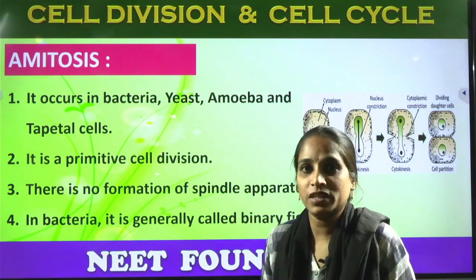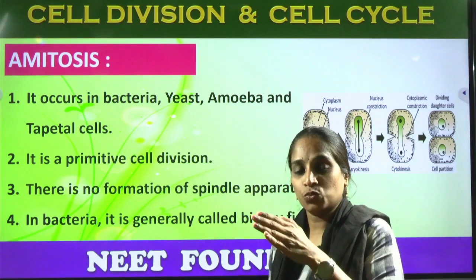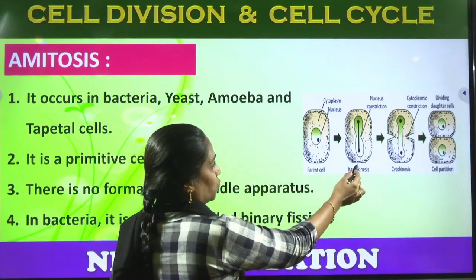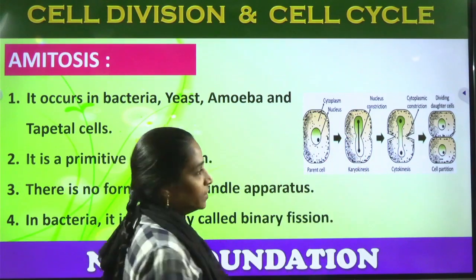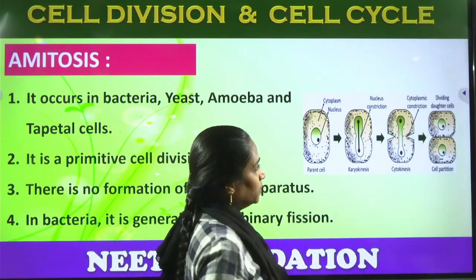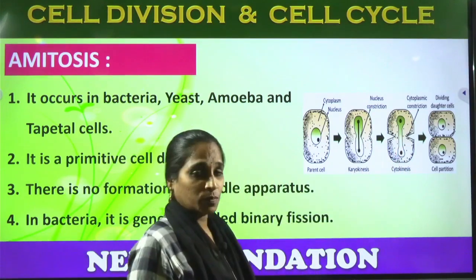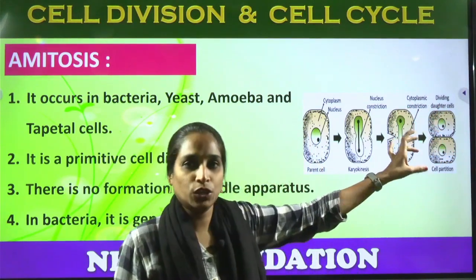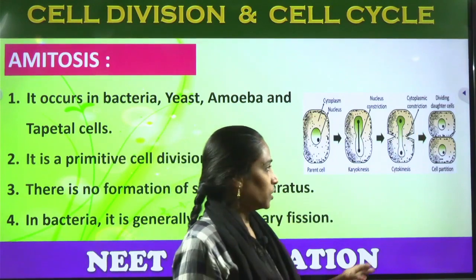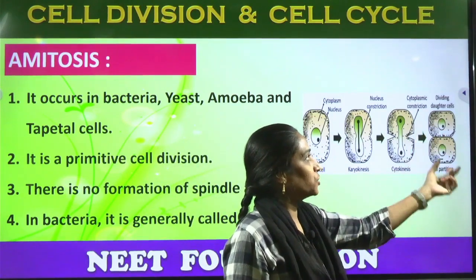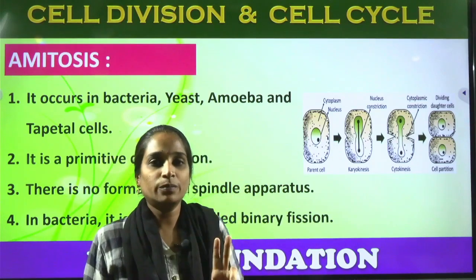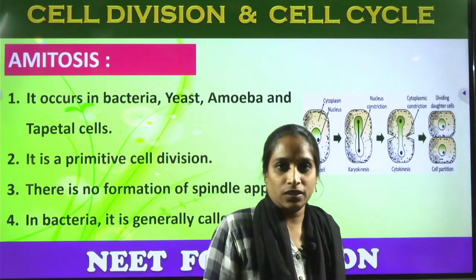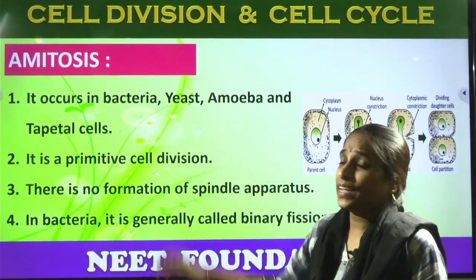Why is it called a primitive cell division? It takes very little time, and here we can observe karyokinesis, the division of the nucleus of the parental cell, and the division of the cytoplasm, nothing but cytokinesis, and then the single parent divides into two individuals. Here we can observe the cell partition. How many cells will be formed? Two. One divides into two individuals. So this is the direct cell division called amitosis.